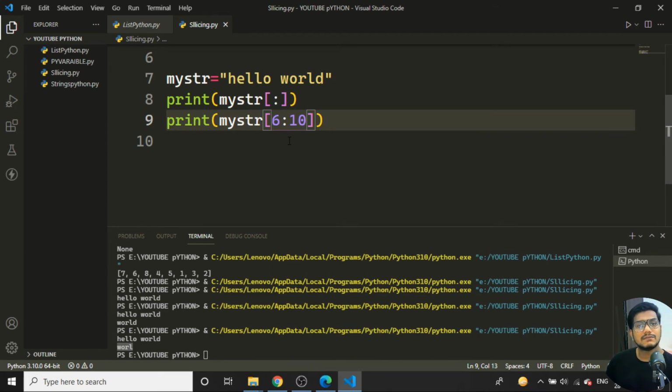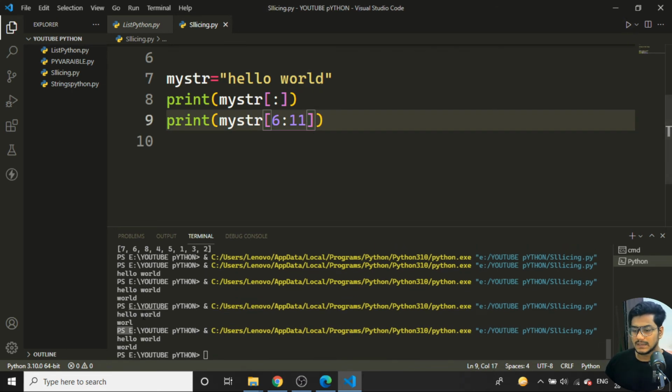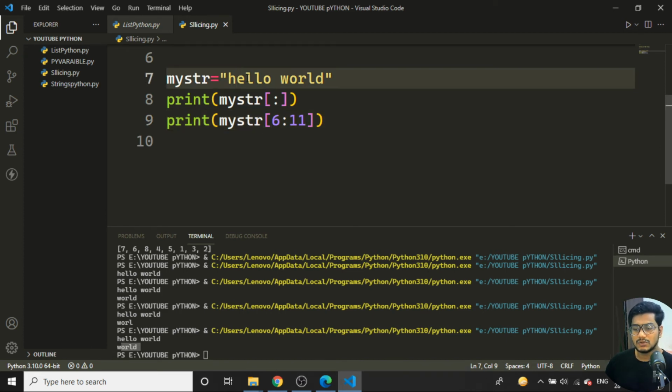So 6 means it starts from the 6th. When I give the second argument, it does 1 minus that number, and until then whatever is there will get printed. Suppose I want the complete word, I need to give 11 over here. If I save, you can see the complete word is printed. I hope you have understood: start from 0, 1, 2, 3, 4, 5, and it goes on like that.